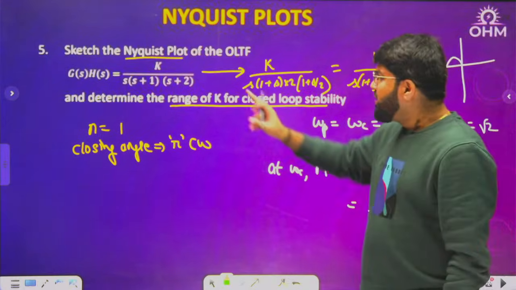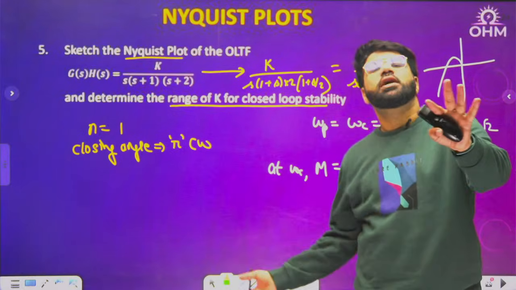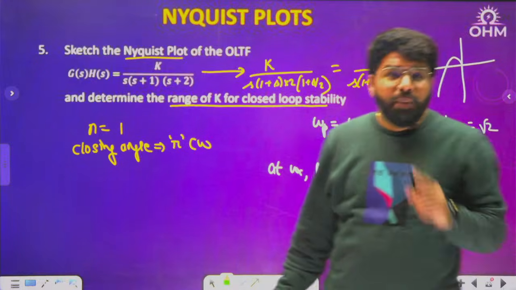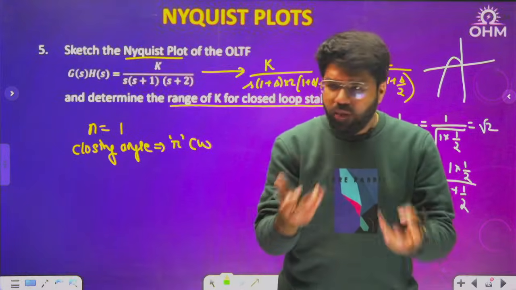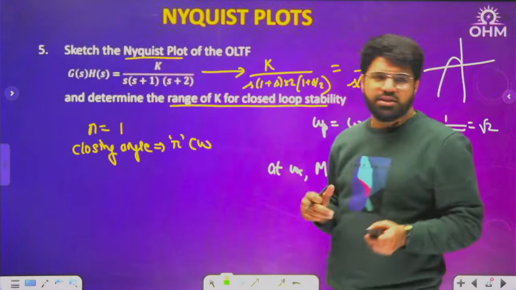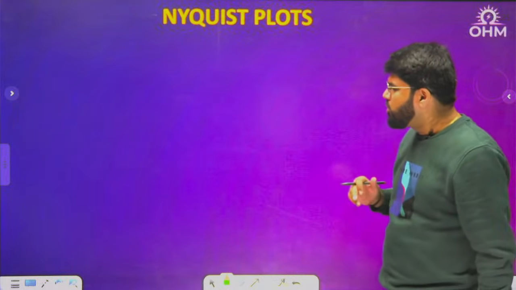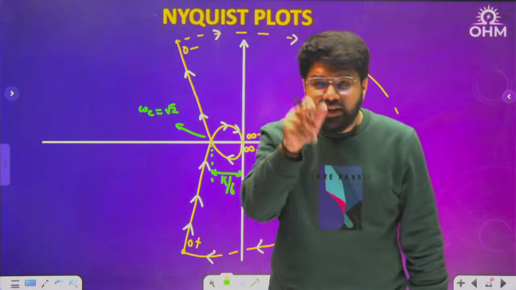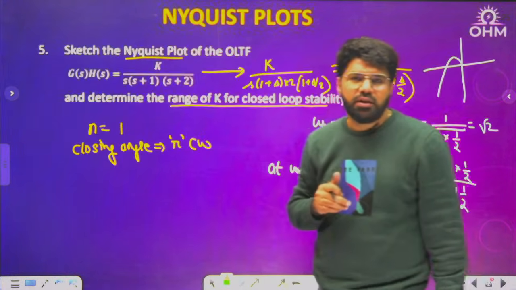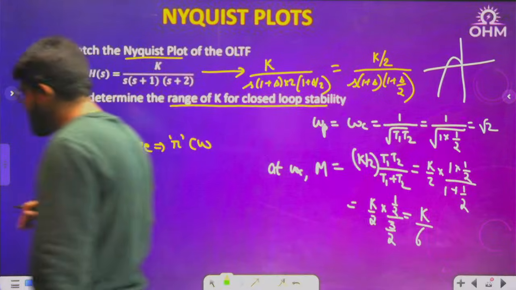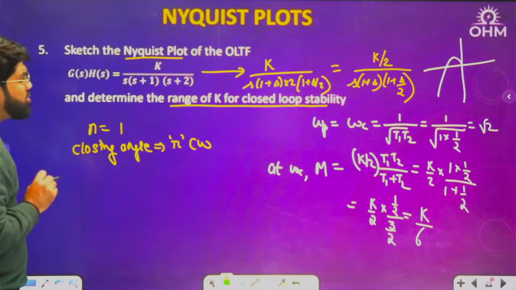See, the point is, if I give you just G(s)H(s) and ask you the range of K for closed loop stability, yes, you can use Routh-Hurwitz. Actually, you should use Routh-Hurwitz only. But understand the point here. What is the intent of this question in today's session? I will next come to some questions very common in GATE where I will not give you this G(s)H(s). I will give you some hidden, partial information about G(s)H(s) and I will give you this Nyquist plot. I will ask you to look into the Nyquist plot and then tell the range of K for stability. Then you can't use Routh-Hurwitz. Otherwise, Routh-Hurwitz makes it a very simple question. Got it?